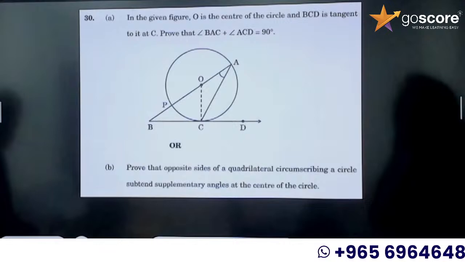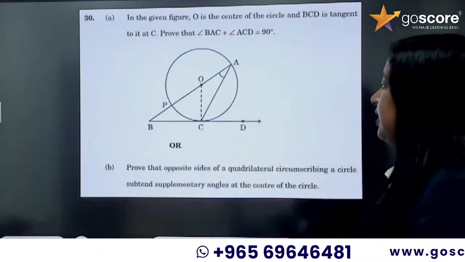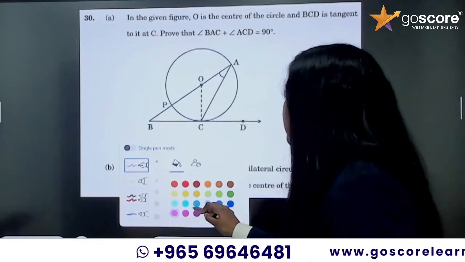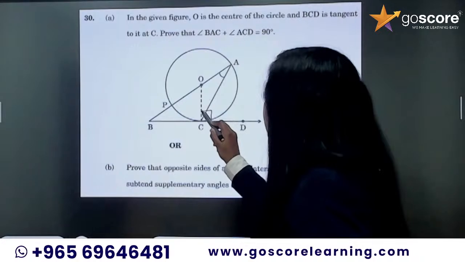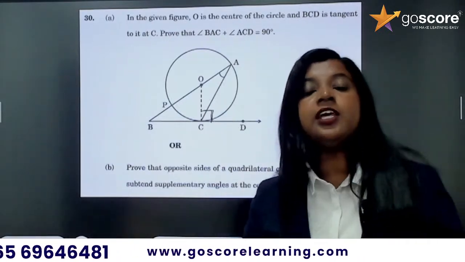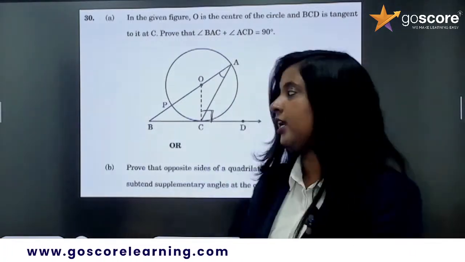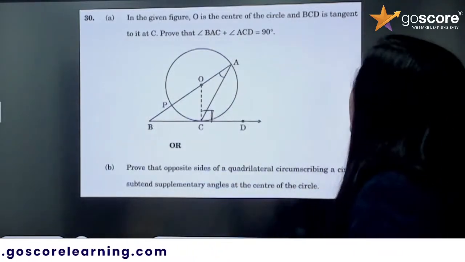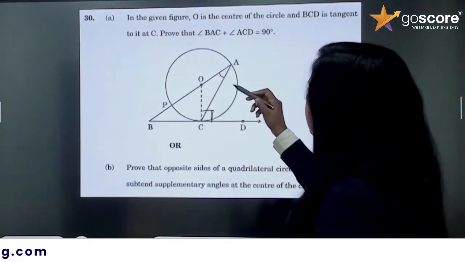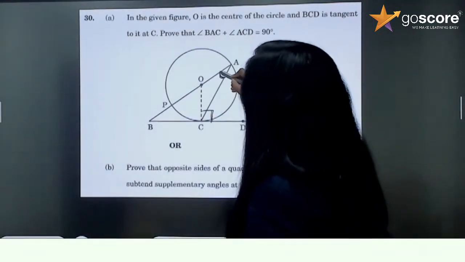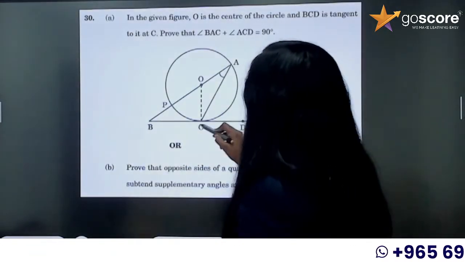In the given figure, O is the center of the circle and BCD is tangent to it. So BCD is tangent and obviously OC is the radius. So this must be 90 degree because tangent is perpendicular to the radius. Always? No, only through the point of contact. So this is going to be 90 degree. And prove that angle BAC plus angle ACD is 90 degrees. This is angle BAC, okay, and where is angle ACD? ACD, okay.